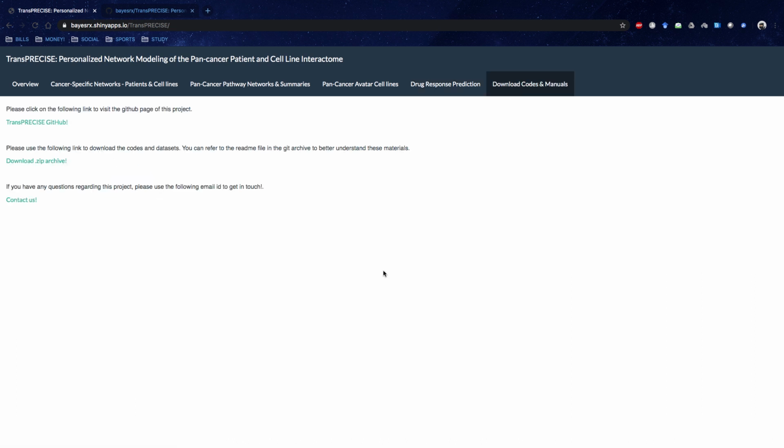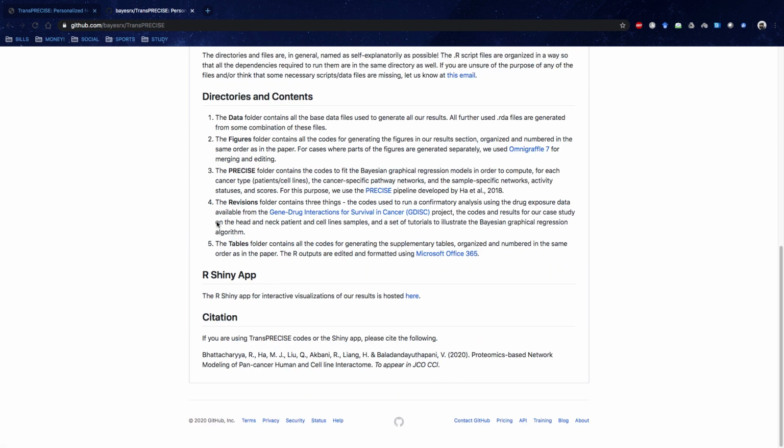Finally, all our codes and data are available for download so that you can reproduce our results or apply our method to your own data.